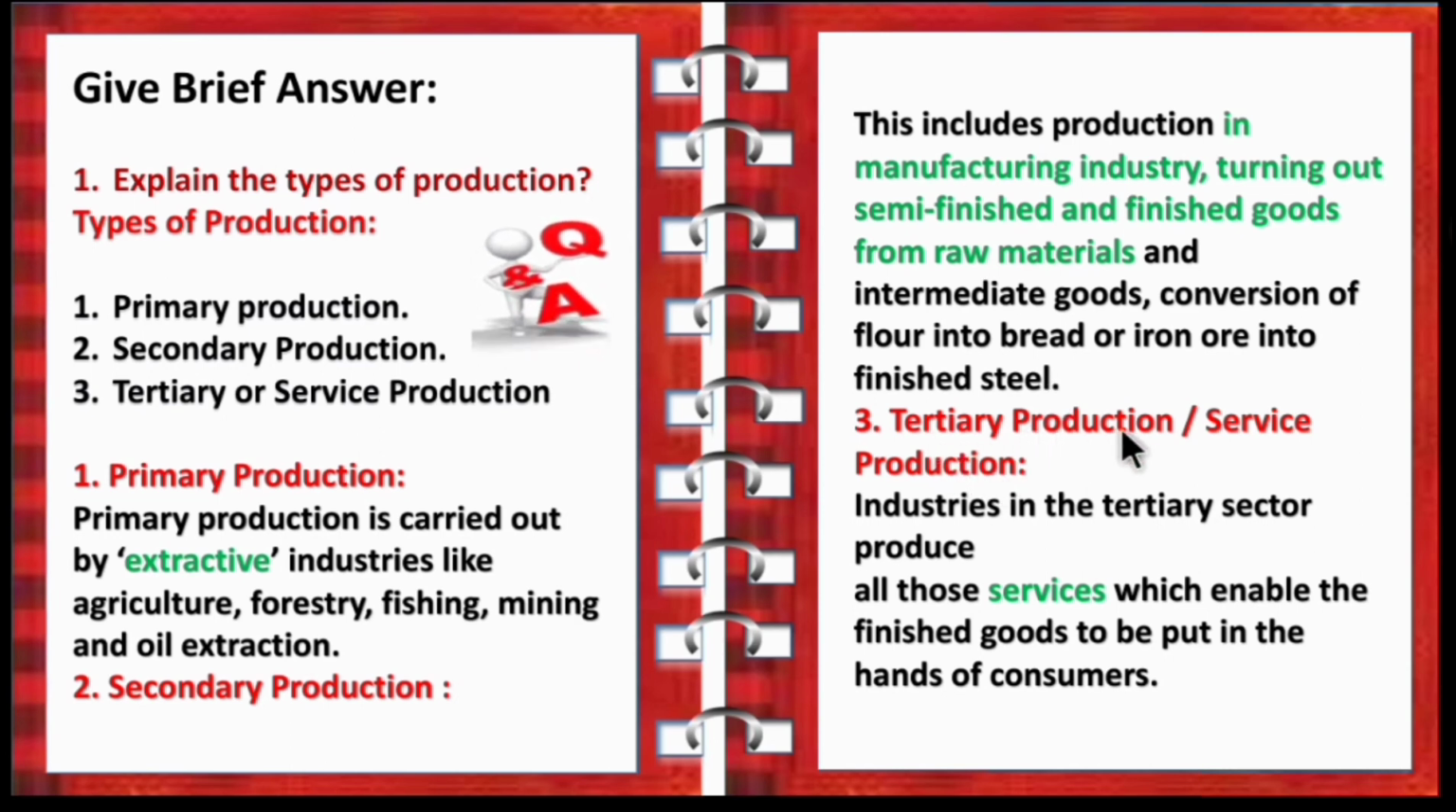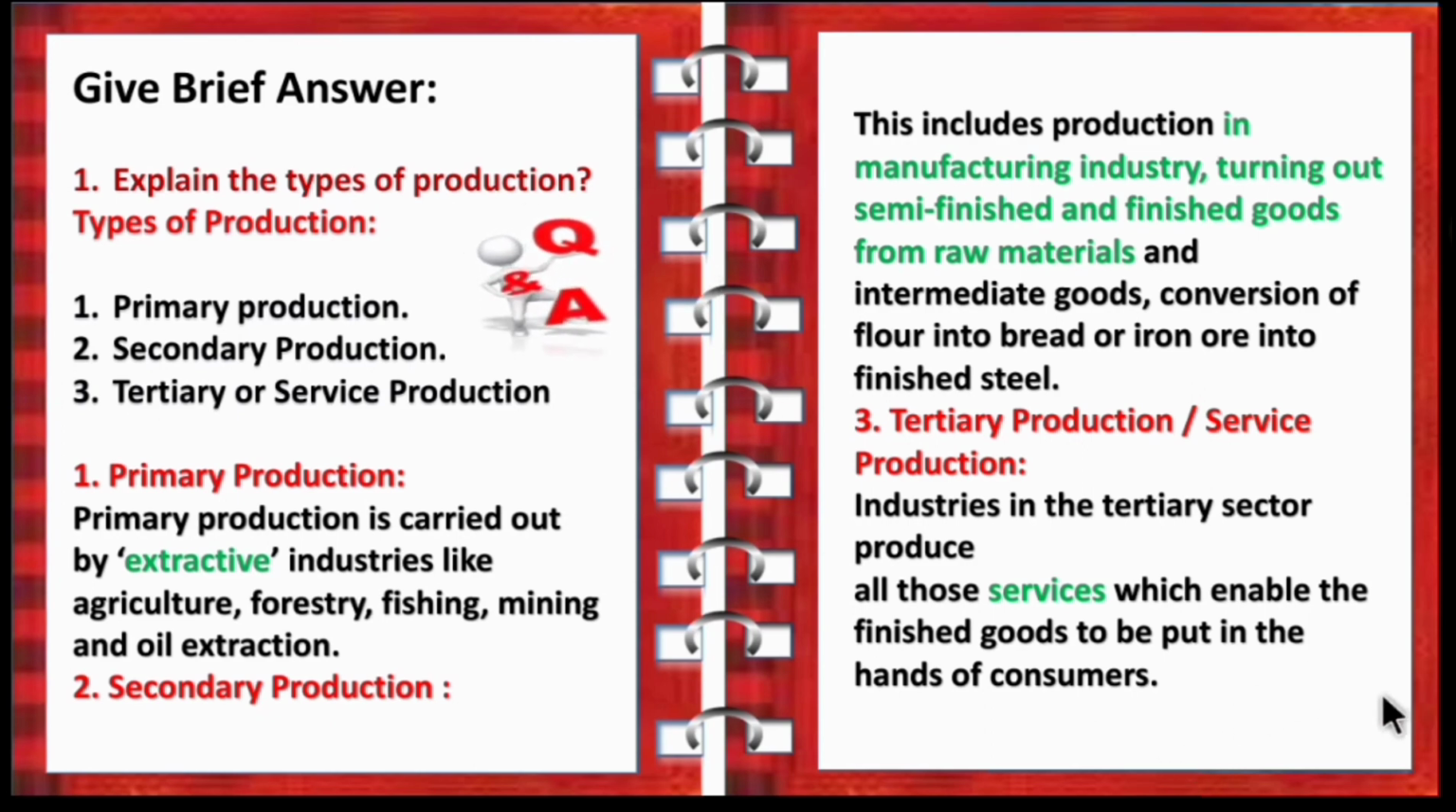Next is tertiary production, which is also referred to as service production. Industries in the tertiary sector produce all those services which enable the finished goods to be put in the hands of the consumers. So children, if they ask explain the types of production, first give the definition of production and then you can explain each type of production.